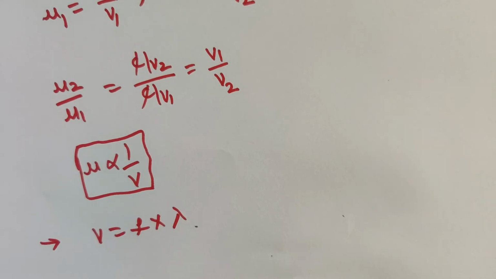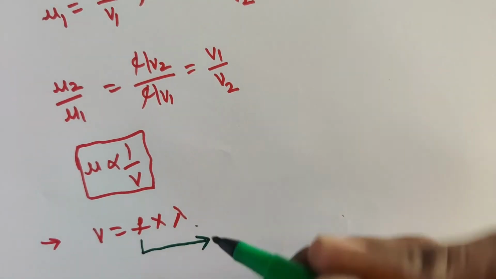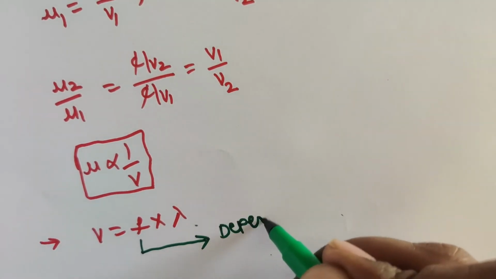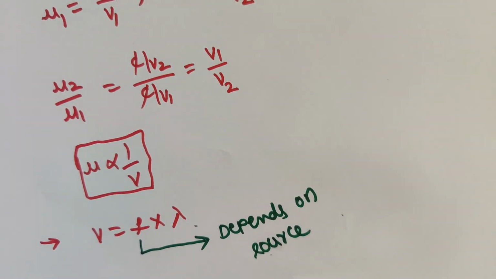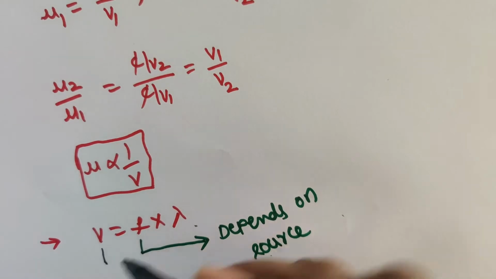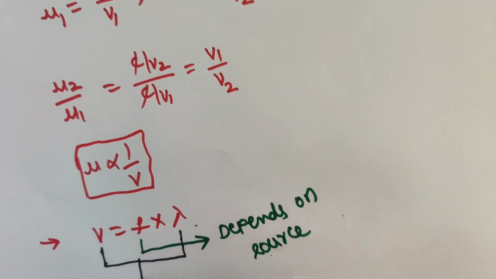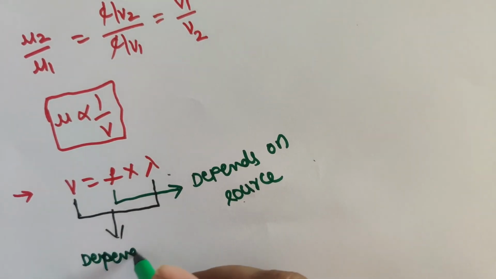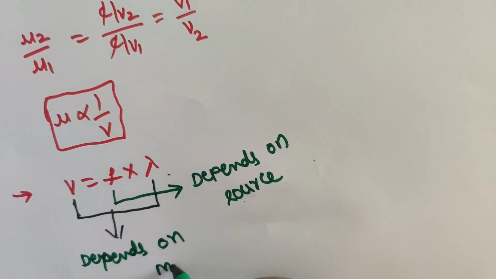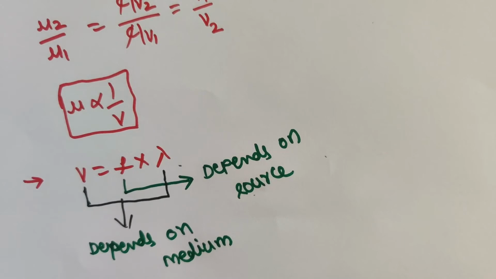This frequency depends only on the source, whereas velocity and wavelength depend on the medium.